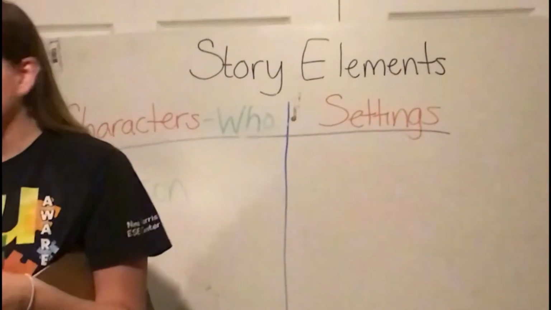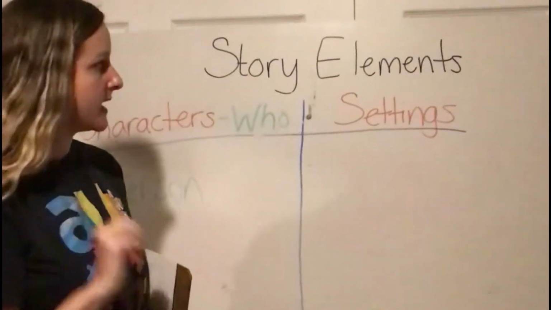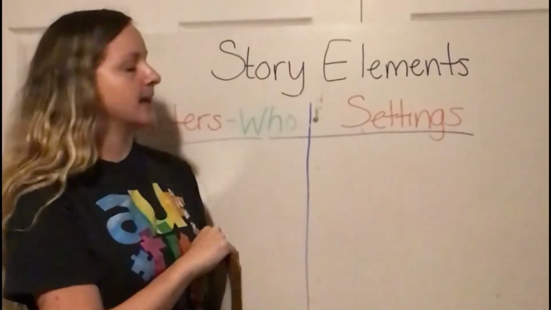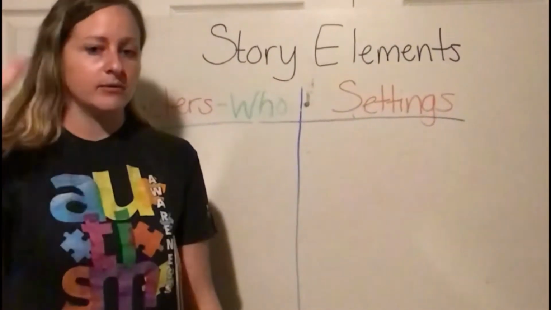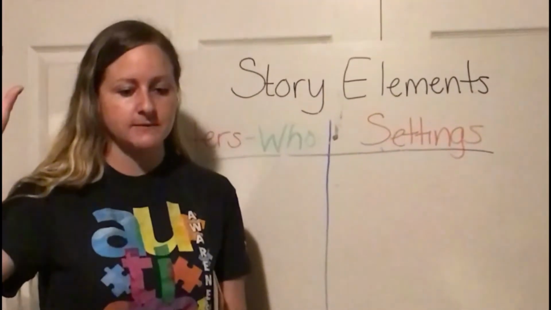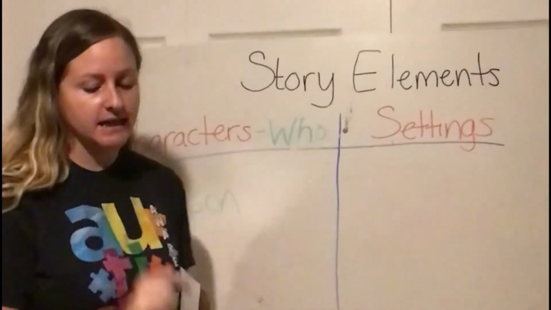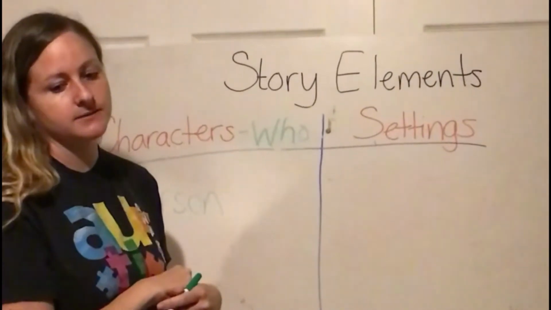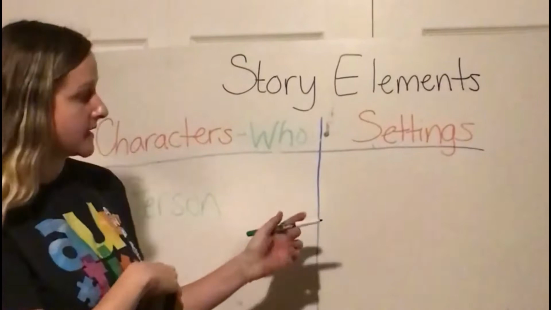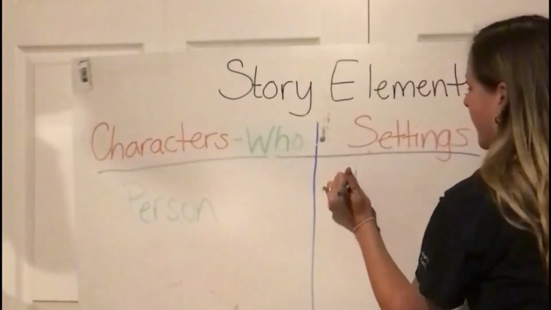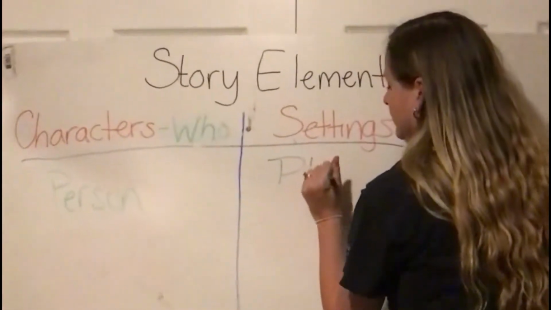Now, can anybody tell me, raise up hands, what a setting is? Any guess at all is fine. Kylie, can you tell me what a setting is? Yes, a setting could be a place.